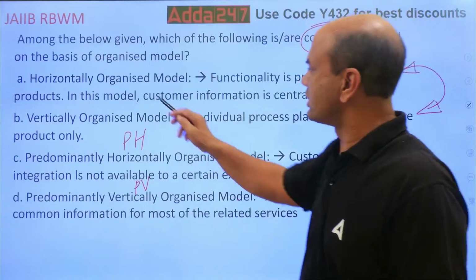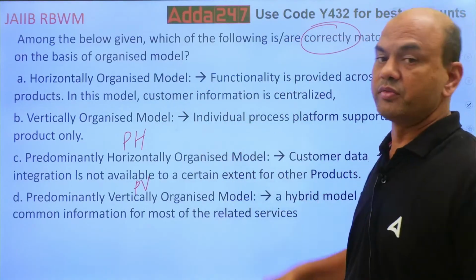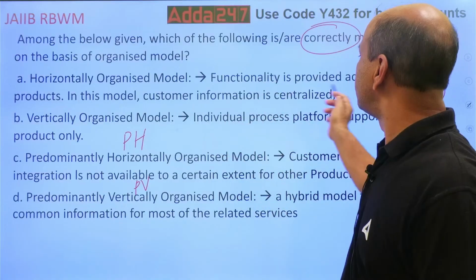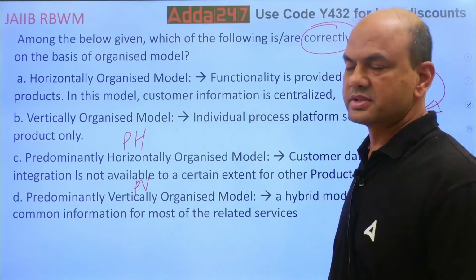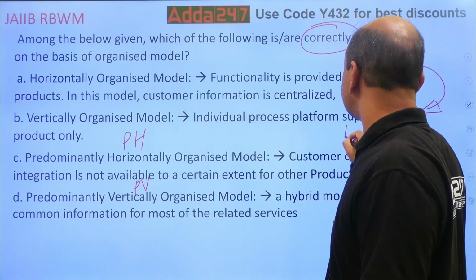So if I want horizontally organized, it is this. Individual process platform supports one product only. Vertically organized, functionality is provided across all the products. So this is false. This is false.